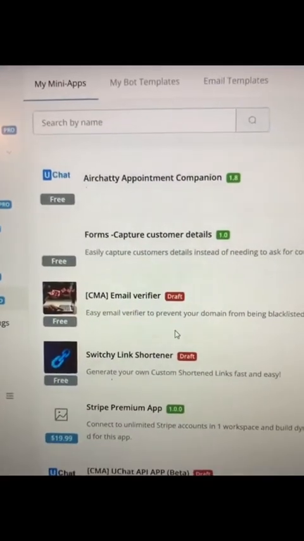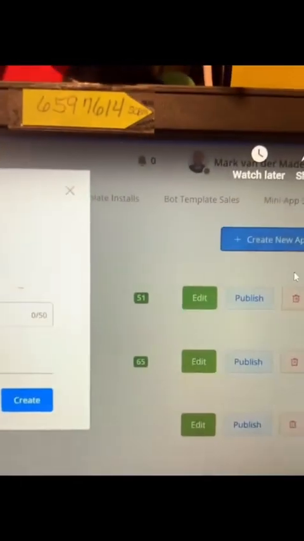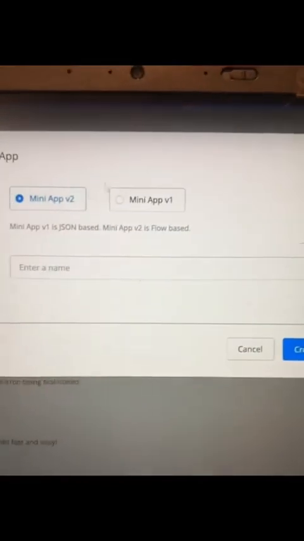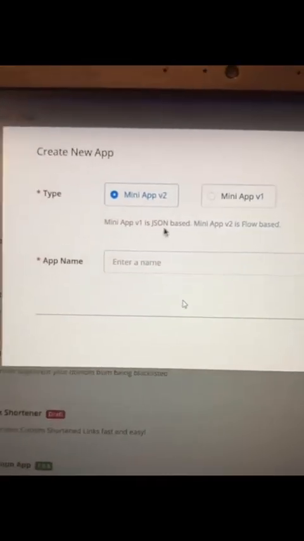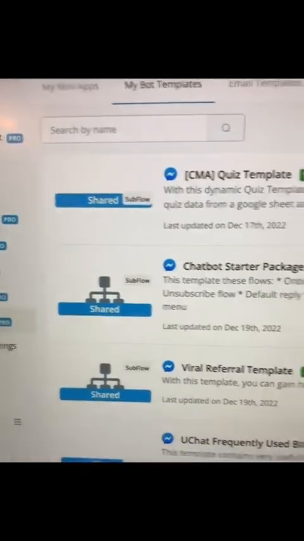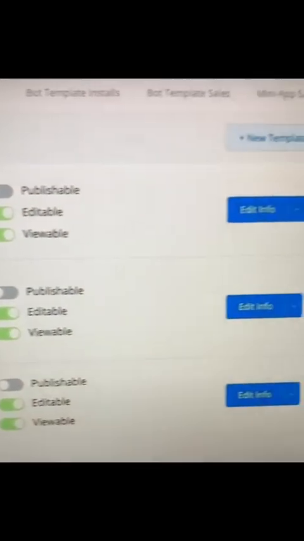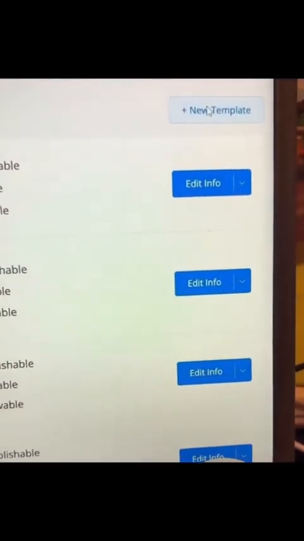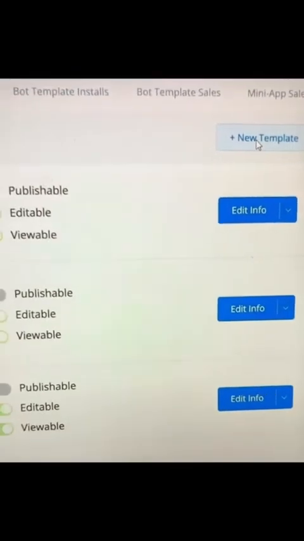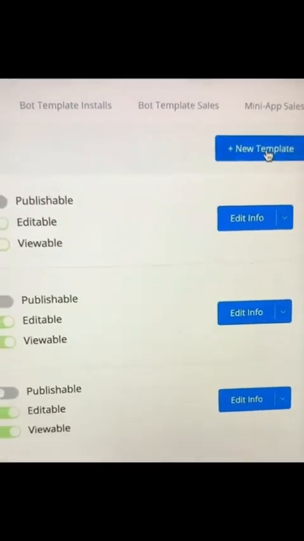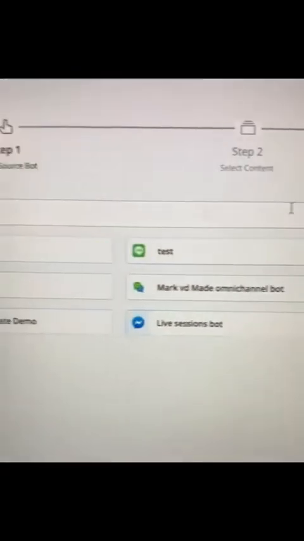There's tons and tons of mini apps. You can go over here and hit Create New Mini App, and then you can create it. If you hit My Bot Templates, then you're going to see all of the different templates that you've created, but you can come over here and hit New Template. When you press that button, you can create a chatbot.